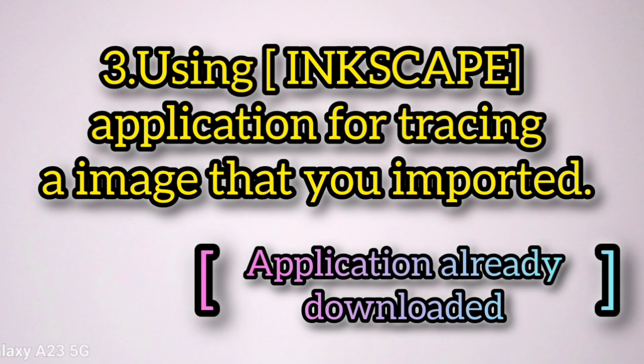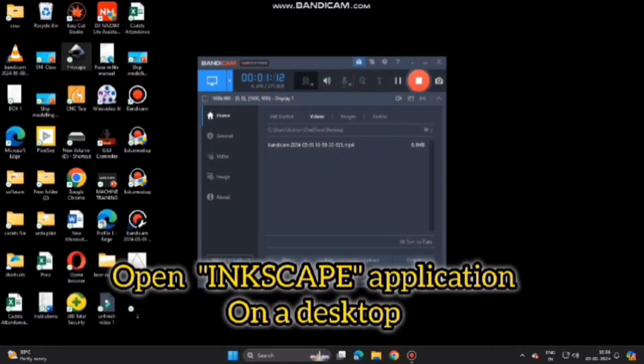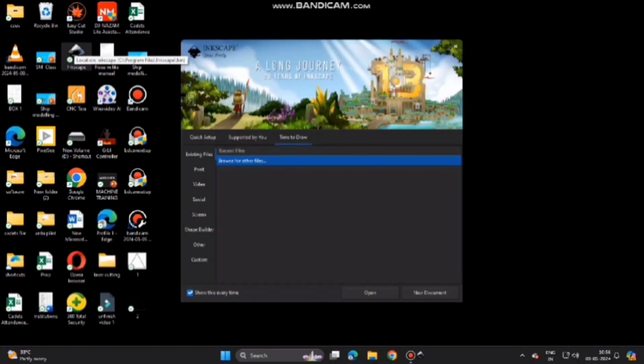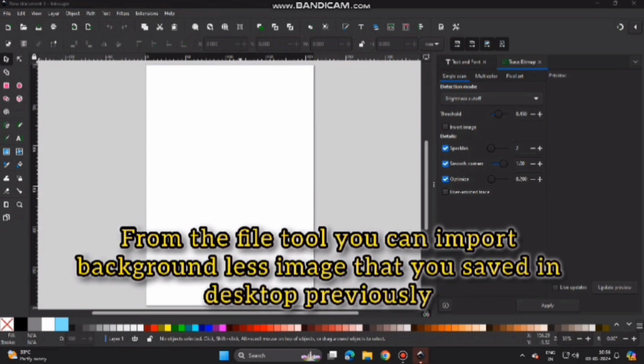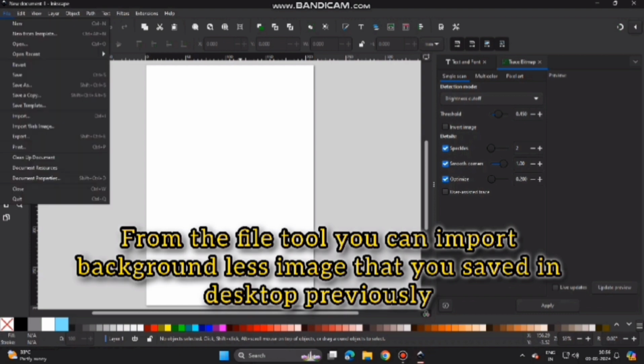Using the Inkscape application for tracing an image that you imported. Open the Inkscape application on the desktop. From the file tool, you can import the backgroundless image that you saved in the desktop previously.